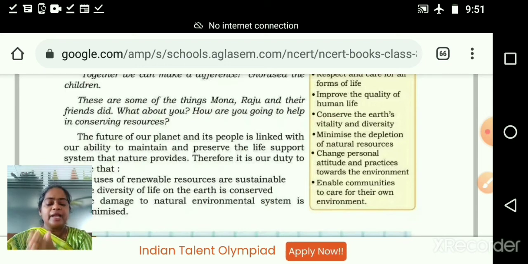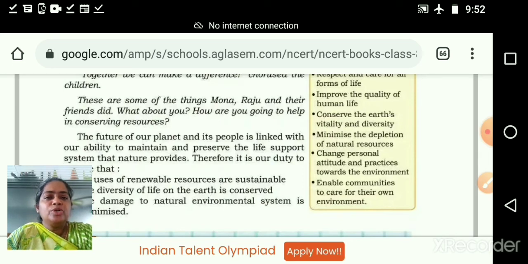We are planting some. Many places I observe that planting of the trees is happening. From the government side also we can see that they are planting the trees. Afterwards what will happen? They won't give water. So those practices are not good sometimes. So we want to make changes in our personal attitude, as well as we want to start good practice also. Then enable communities to care for their own environment.